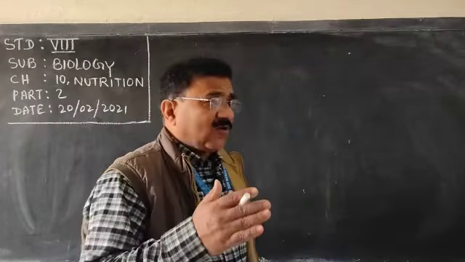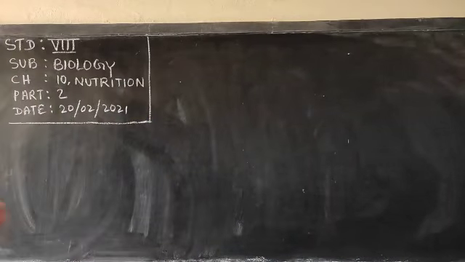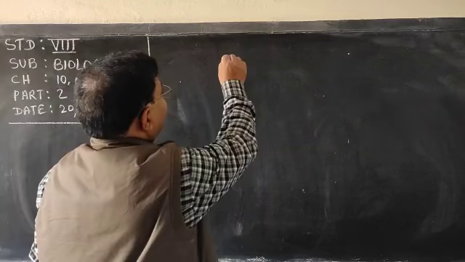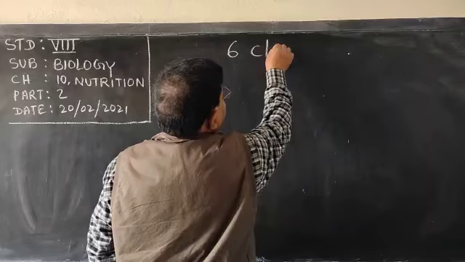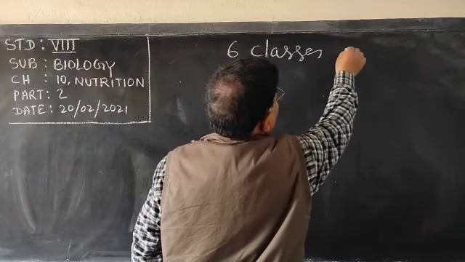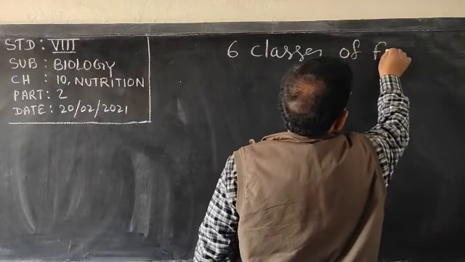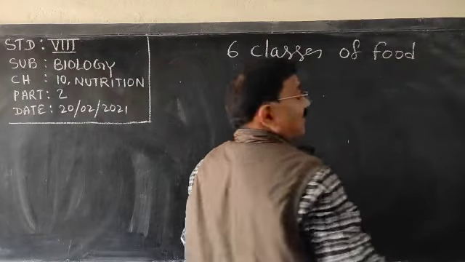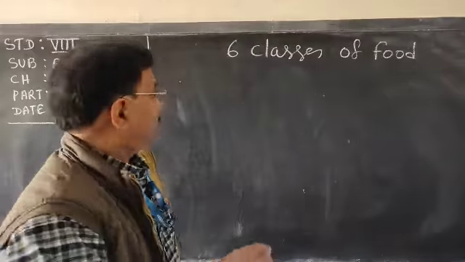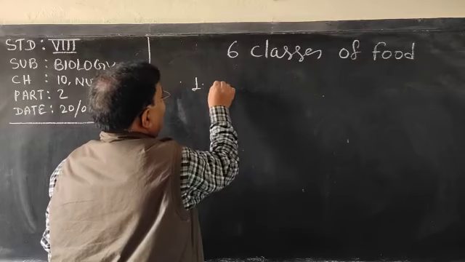Today we are going to discuss in detail about the food, and I have told that there are 6 classes of food. Do you know what are those 6 classes? Number 1 is carbohydrate.